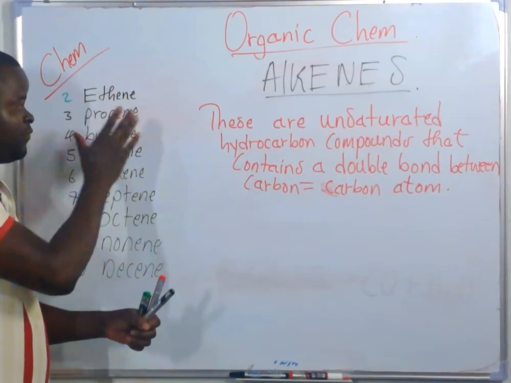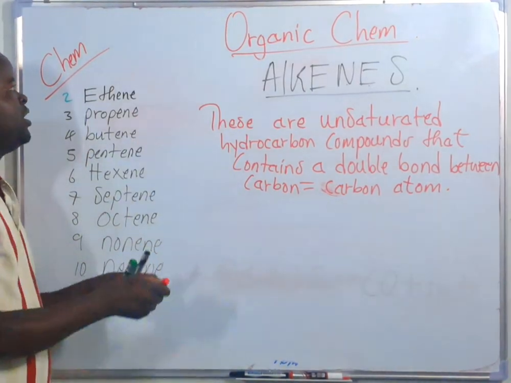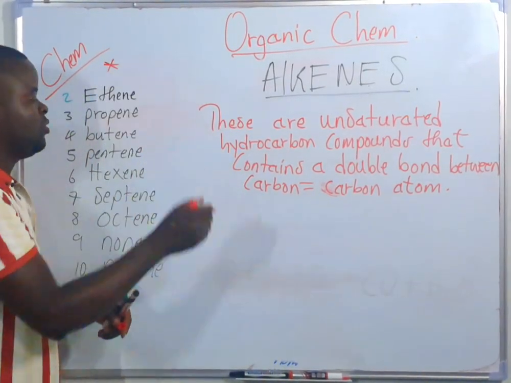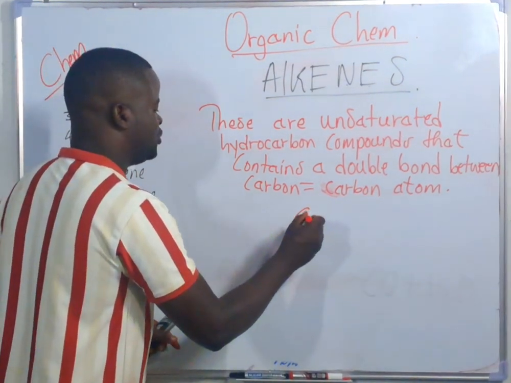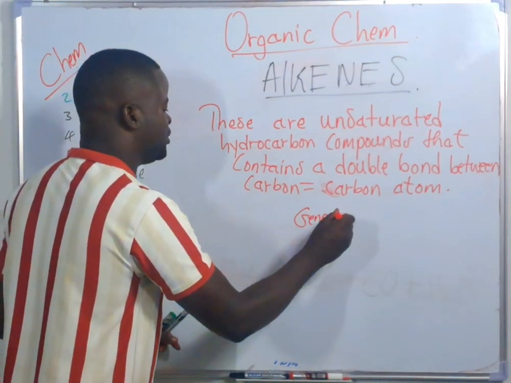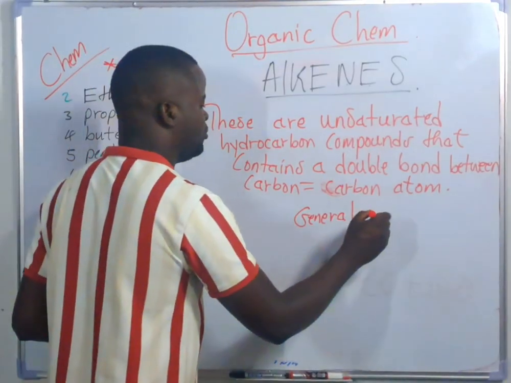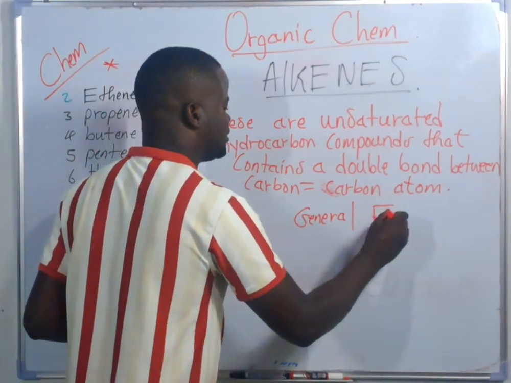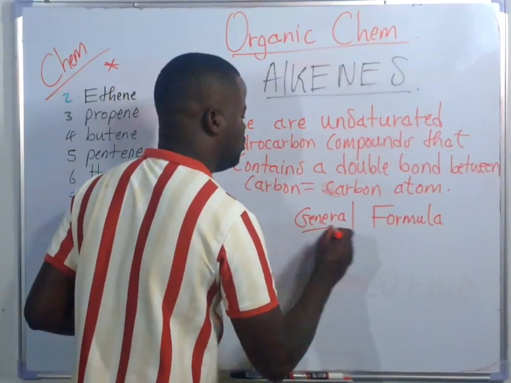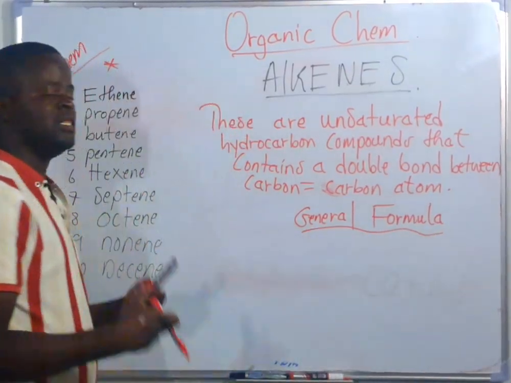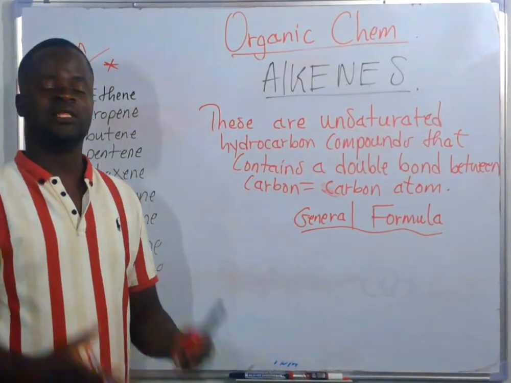Now after knowing the series of members, we need to go to the general molecular formula. It is very important to know because it is going to help you come up with the chemical formula and the structural formula of these members.